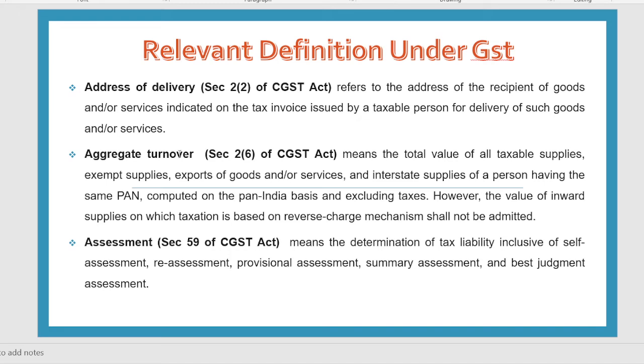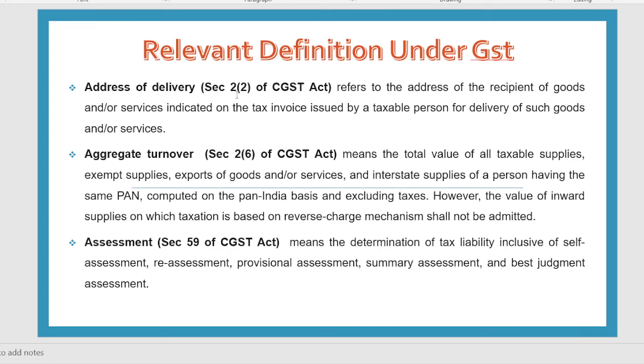First of all, the address of delivery. So address of delivery refers to the address of the recipient of goods and or services indicated on the tax invoice. So on tax invoice, the address for delivery of goods mentioned by the recipient, that will be treated as address of delivery, and it will be helpful to find out the place of supply. So address of delivery is very important, and that is to be printed on tax invoice.